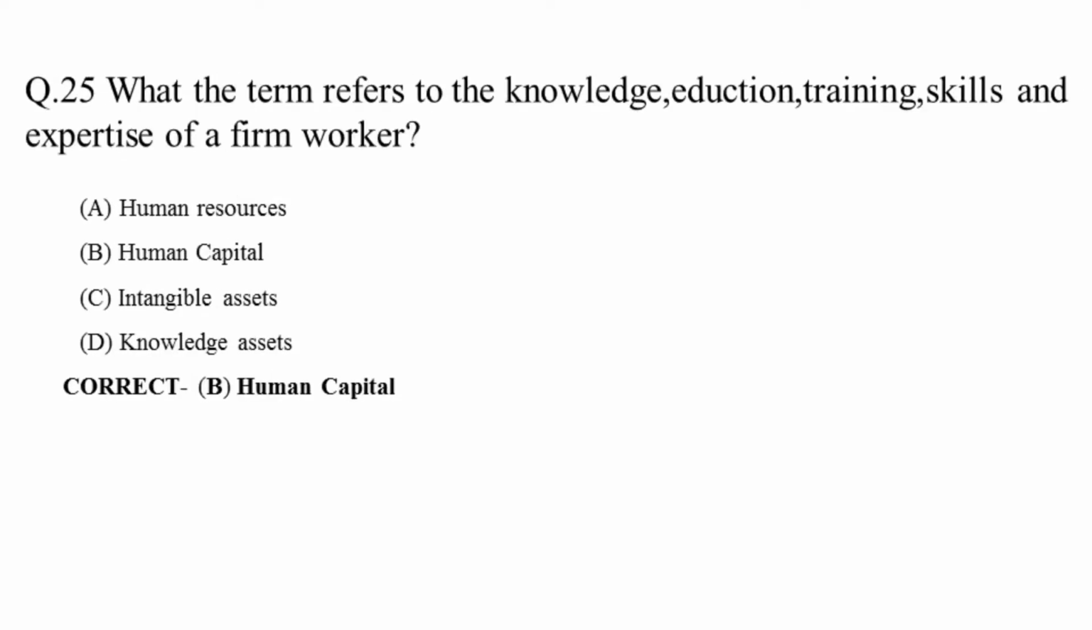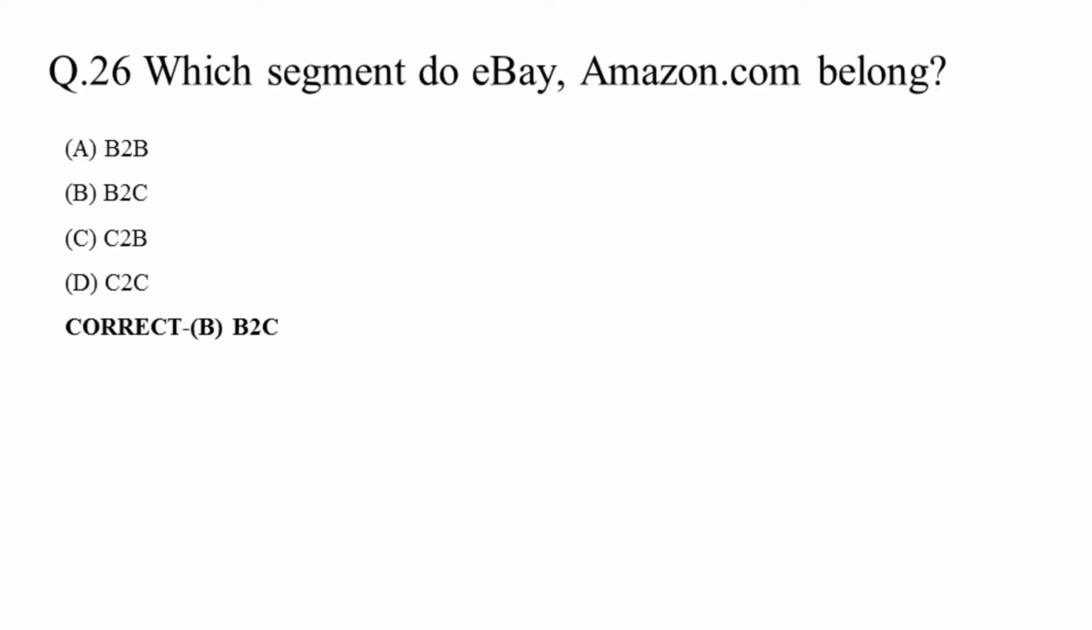Question 25. What term refers to the knowledge, education, training, skills and expertise of a firm's worker? Human resources, human capital, intangible asset, knowledge asset. Correct answer is human capital. Question 26. Which segment do eBay and Amazon.com belong to? Business to business, business to customer, customer to business, customer to customer. Correct answer is B2C, means business to customer.